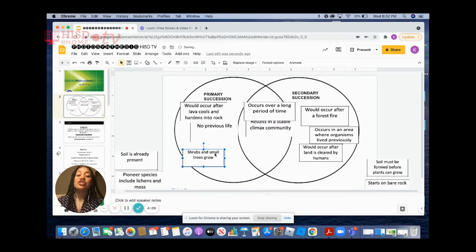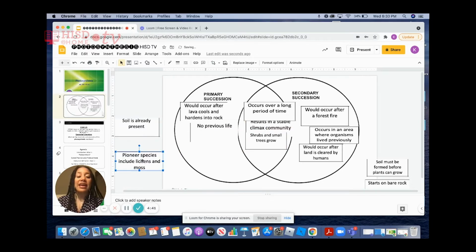The next one says shrubs and small trees grow. So which types of succession is where shrubs and small trees grow? Would that be primary, secondary, or does it happen in both? Absolutely. It happens in both. So at some point, maybe not at the same time, both successions will have shrubs and small trees at some point, just at different times.